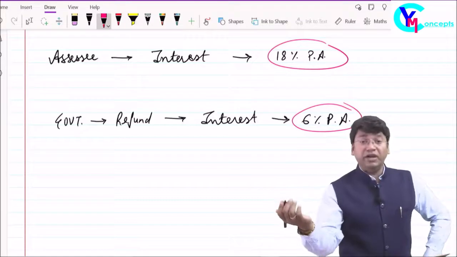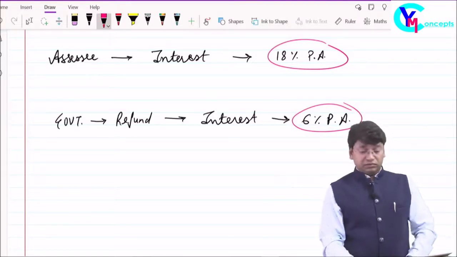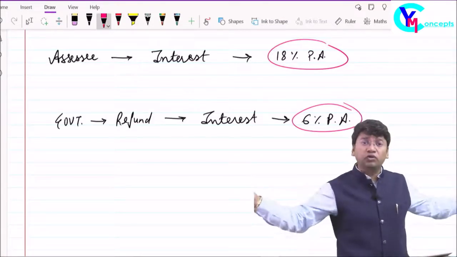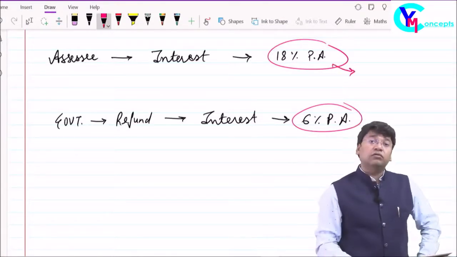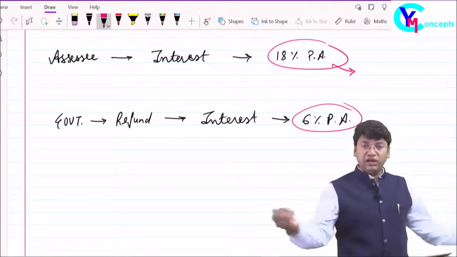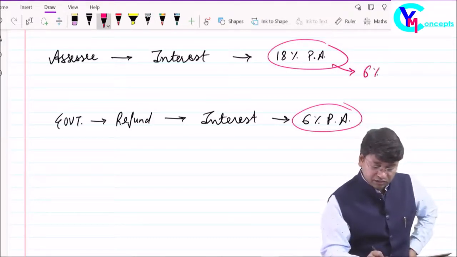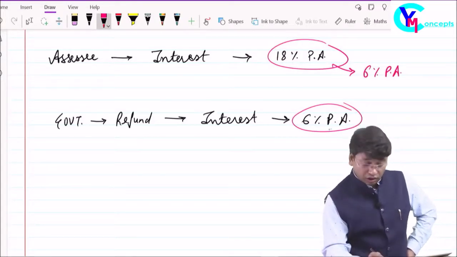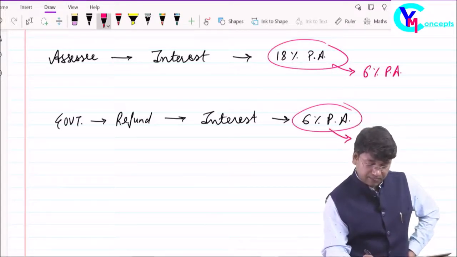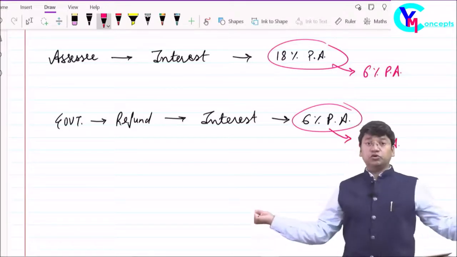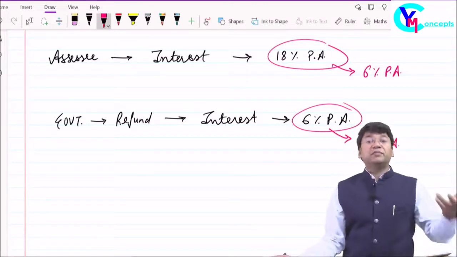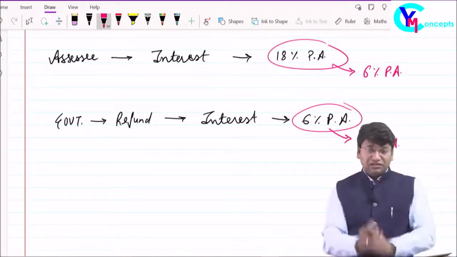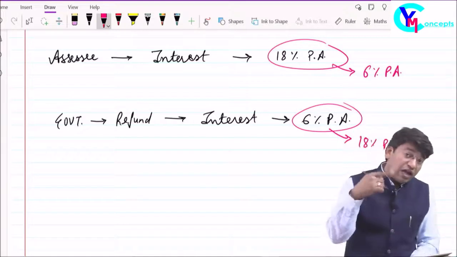We have told them, we will discuss with the government. This will not work, we will protest. We all will say to the government, do one thing: either give us a rate of 6% per annum on refunds also, or you should also pay 18% per annum if we are paying 18%. Yes or no? Obviously.